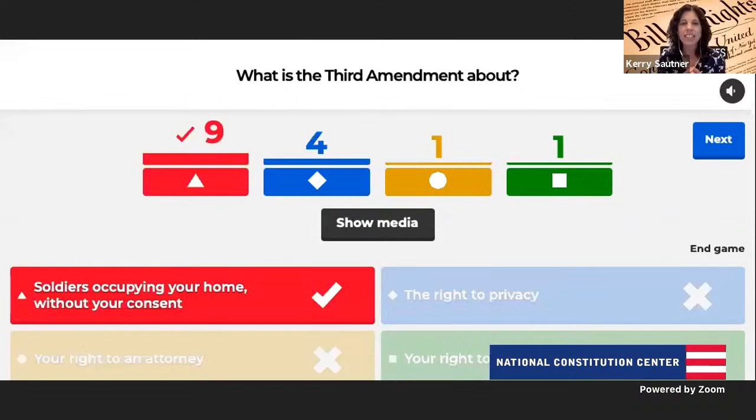Very good. The answer is soldiers occupying your home without consent. But we're going to give a special nod to the people that answered the blue color, the right to privacy. Tom, why? Well, because part of the concern with the Third Amendment there is to protect the privacy of your home, your private property. It's about the integrity of those things. So it is about not having soldiers in your home, and that is in some way privacy of your home.